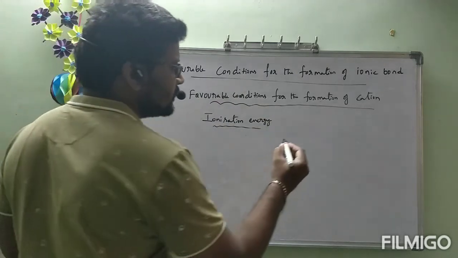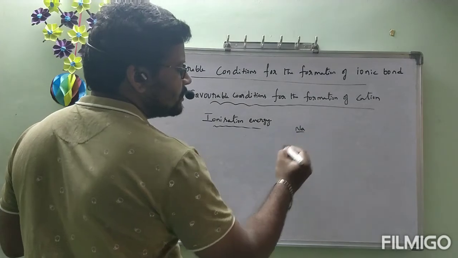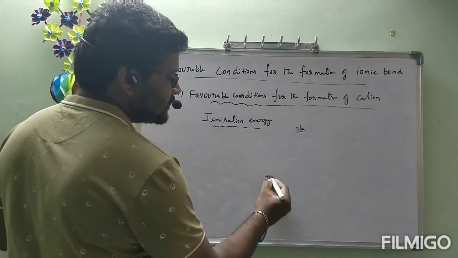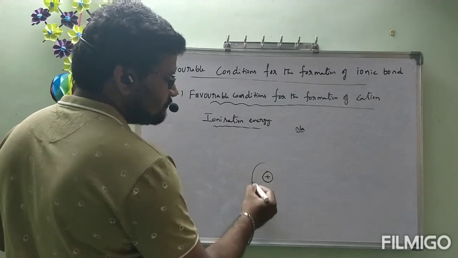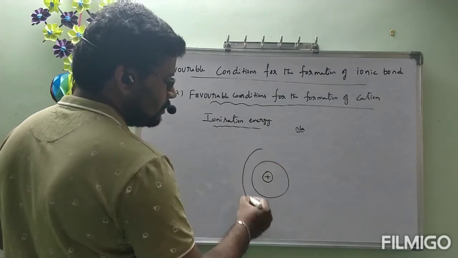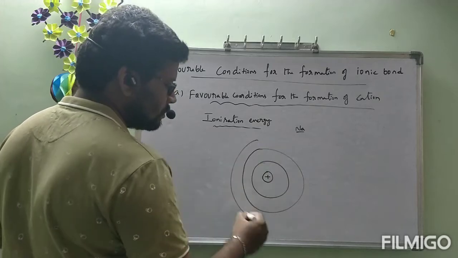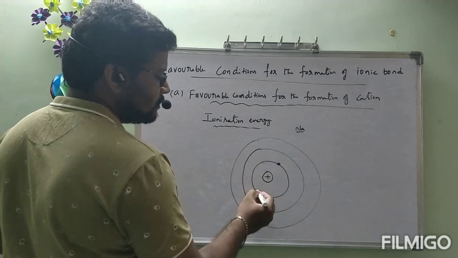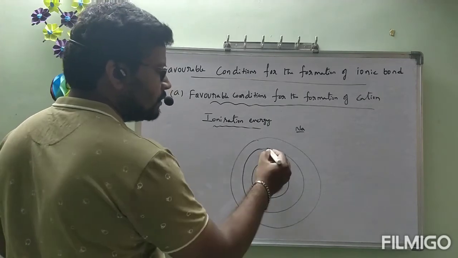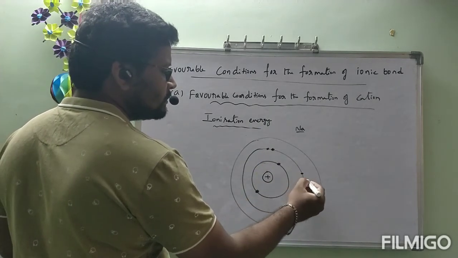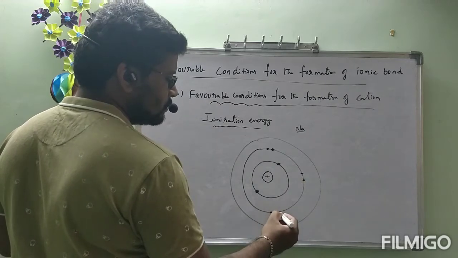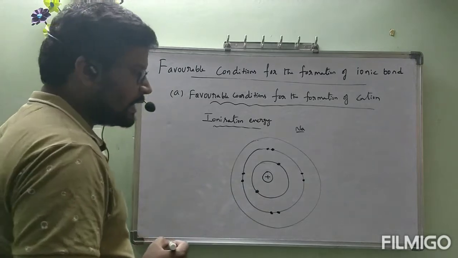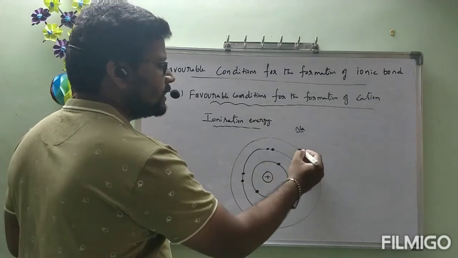Let us see the sodium example. Sodium electronic configuration we know: 1s2, 2s2, 2p6, 3s1. So this is the nucleus. This is the first shell. This is the second shell. And this is the third shell. In the first shell how many electrons do we have? 2 electrons. In the second shell 8 electrons are present. In the third shell we have 1 electron.